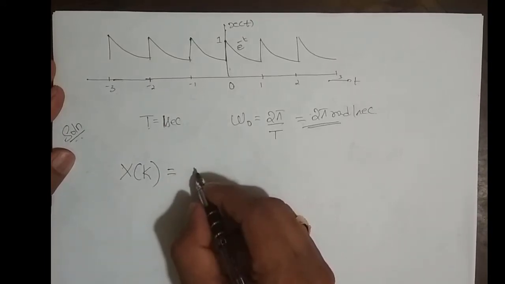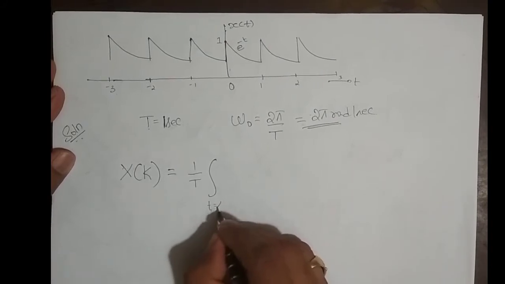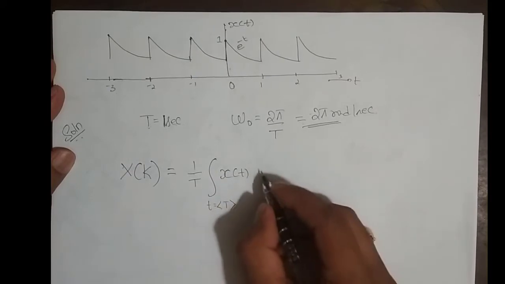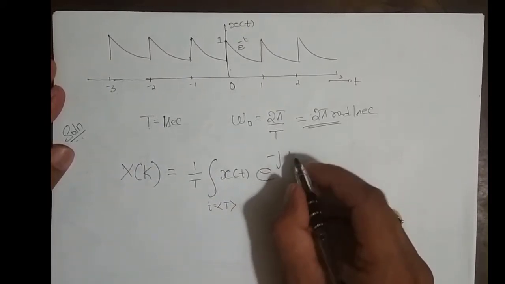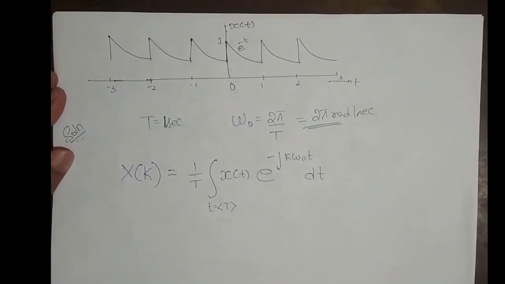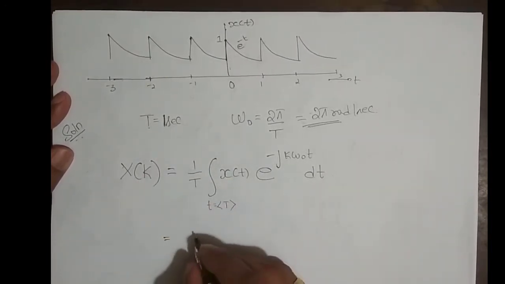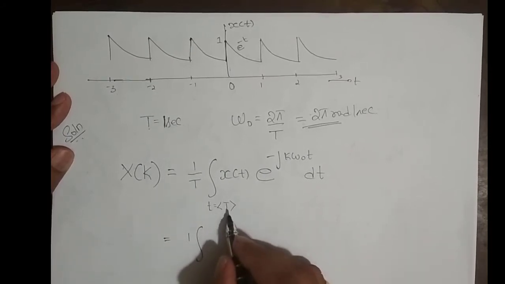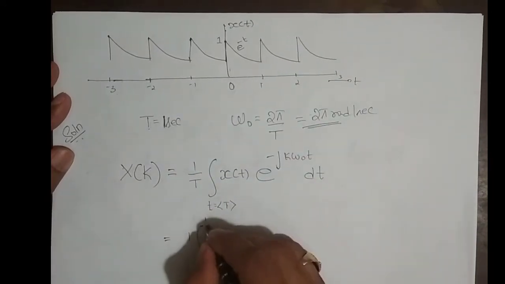And what is the analysis formula for Fourier series? It is 1 by T times, I need to integrate for one period, the given signal x of t into e power minus j k omega naught t dt. Right? So what is T here? T is 1 second, so 1 by 1 is just 1 times. For one period I'll integrate from 0 to 1.